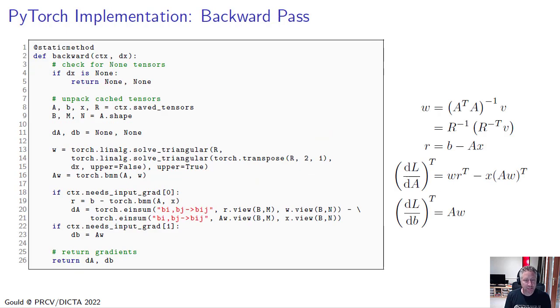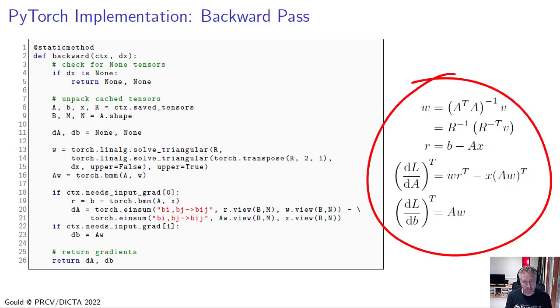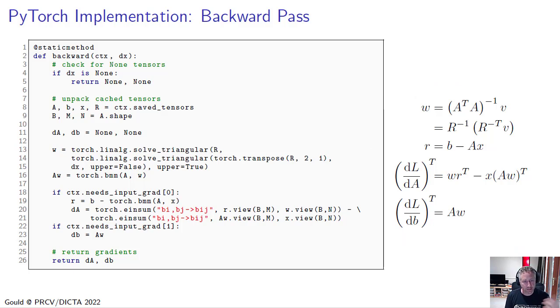In the backward pass, we now need to compute the gradient of the loss with respect to the parameters of the problem, which are both A and B. We do this using the expressions that we derived earlier. Note that this is a very, very short amount of code that allows us to compute both the solution in the forward pass and then the gradients in the backward pass. The other thing to note is that we're reusing computation from the forward pass. In particular, we reuse the solution that we found, X, as well as the decomposition of A into Q and R. We don't need Q in this case, we just need R.